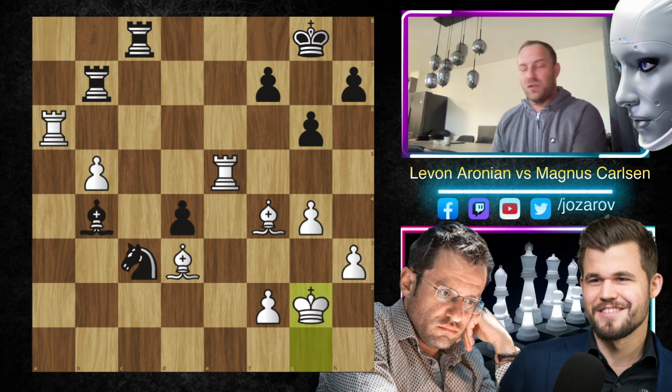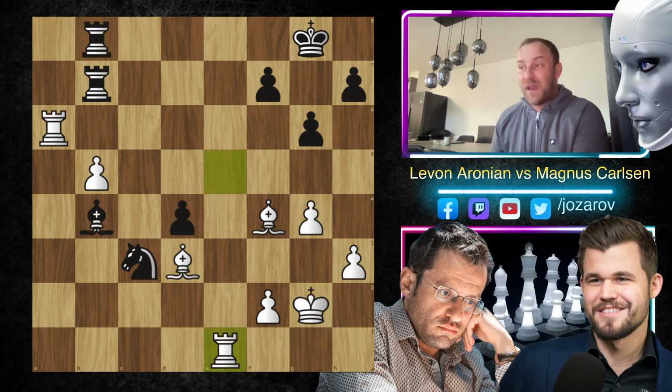And now in the continuation of the game here, king to g2, improving simply the position of the king. Rook to b8, attacking the pawn, and now rook to e1, attacking the rook, of course.